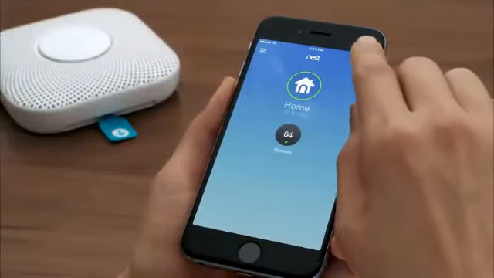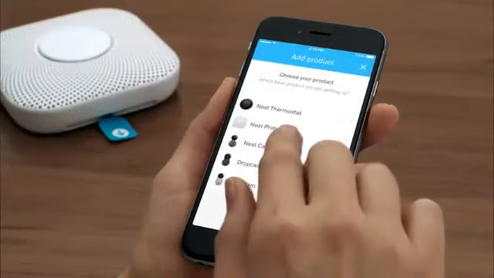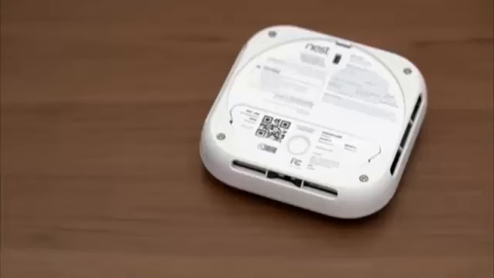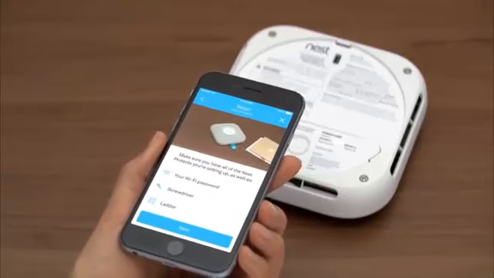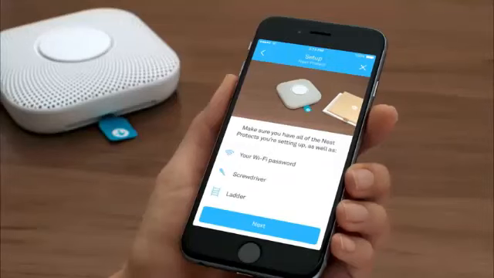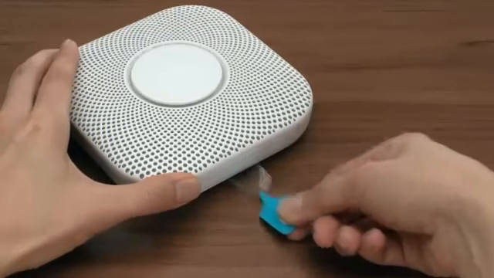If you already have a Nest product in your account, go to the Settings menu to add your Nest Protect. Use your phone or tablet's camera to scan the QR code on the back of the Nest Protect. The Nest app will automatically recognize it. Pull out the blue tab on your Nest Protect. It will speak and the light will glow blue to show it's ready.